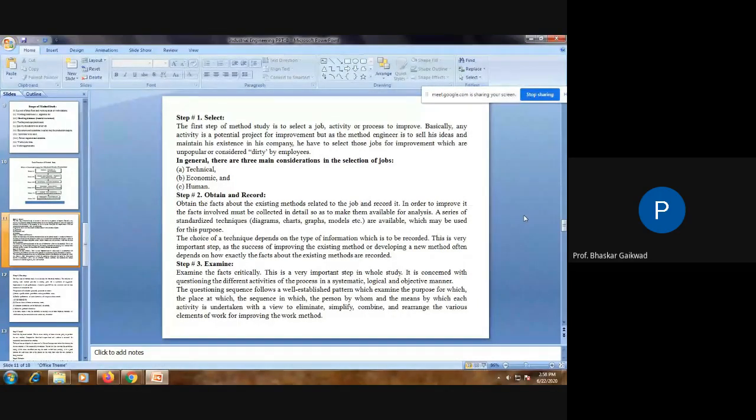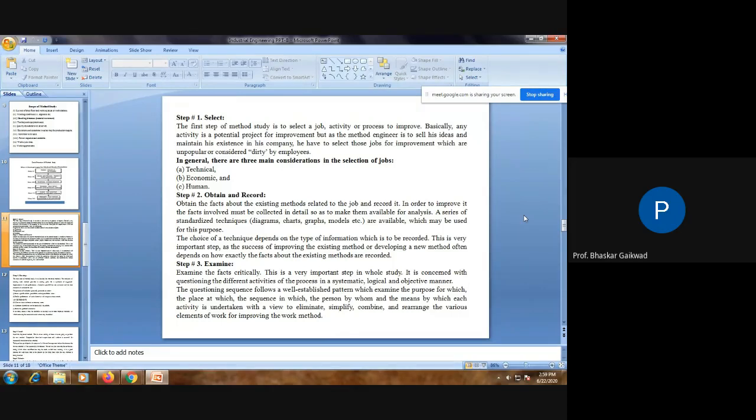For example, forging is one of the methods of manufacturing. What are the existing methods that you have to know? What is the transportation? Which things do we actually require for manufacturing that forging product? Systematically record this, and after recording we can go for examination of this. Means after cutting the part for forging, it has to go to the furnace.